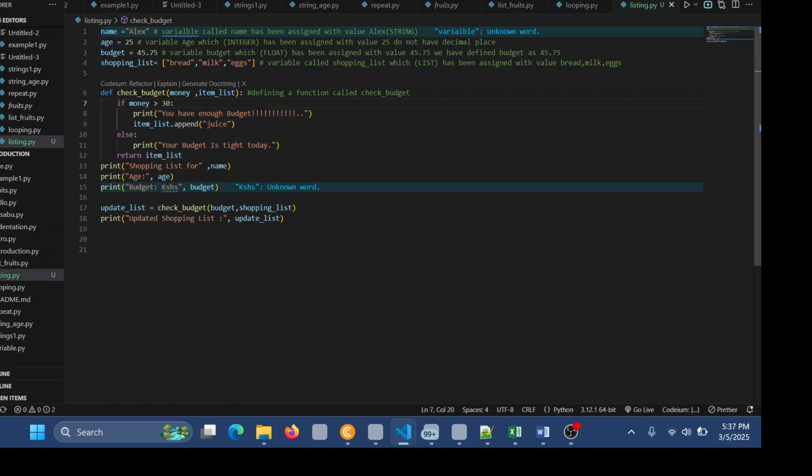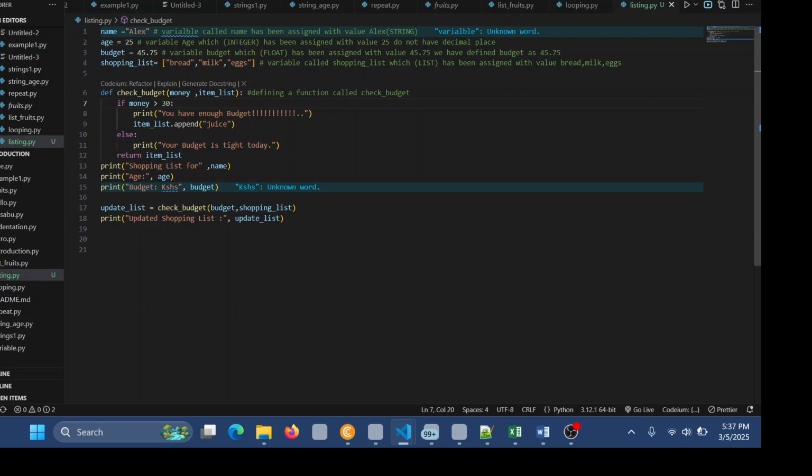It simply means today we are not going to take supper. But if the money that we have is more than 30 shillings, then we will be able to go and do our shopping. Or you as a student can be able to go and do shopping with that 30 shillings. So it simply means that it checks the amount of money that you have. I don't know if there is a question up to that point.